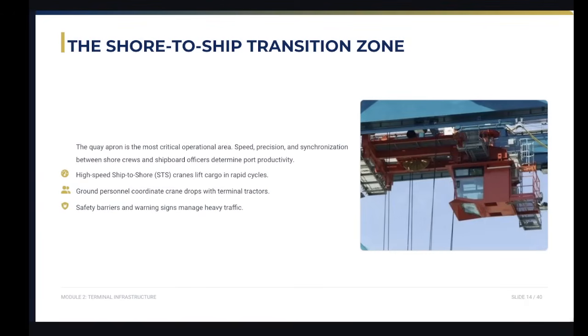And then we have the shore to ship transition zone. So the quay apron is the most critical area. Here, speed and precision are essential. Space is limited and harbor trucks, cranes, spreaders, and deck crew must work in perfect coordination.